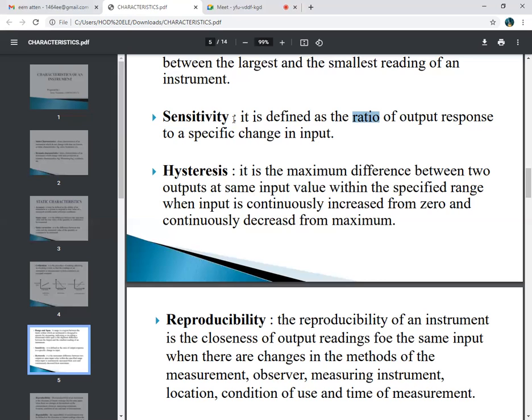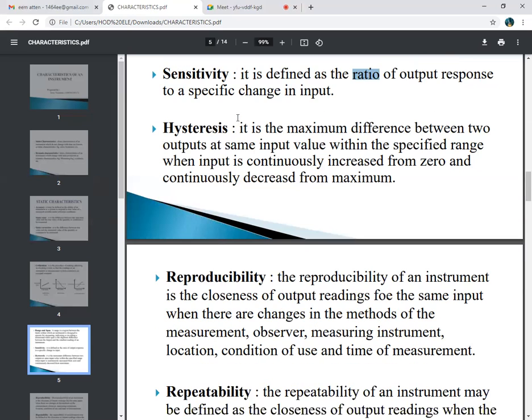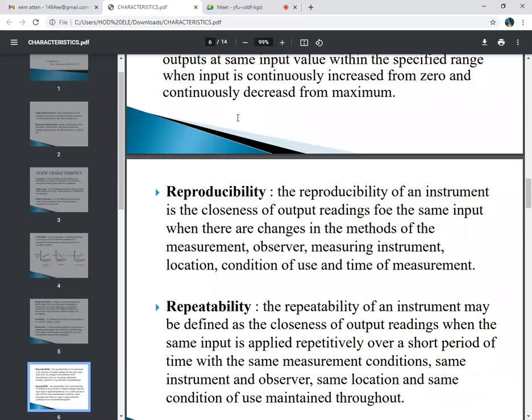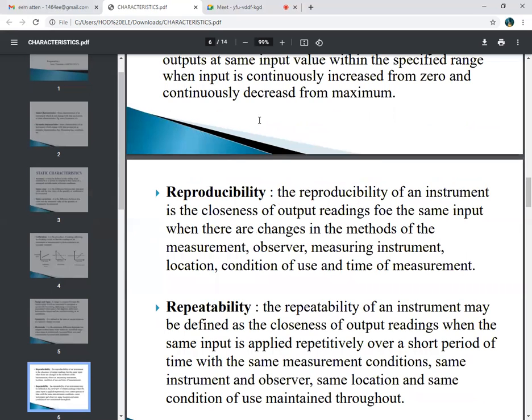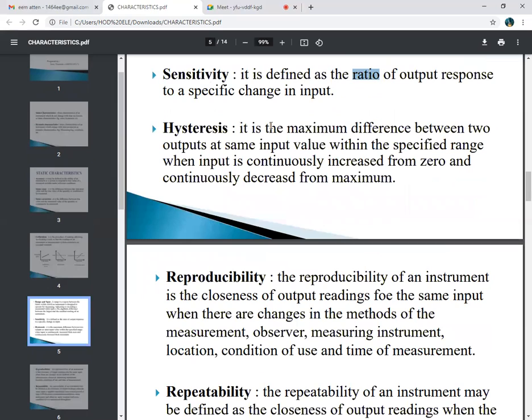Next static characteristic is hysteresis. So what is meant by hysteresis? Hysteresis is nothing but the maximum difference between two outputs. If the first time the difference is 5%, the second time 10%, then 20%, the maximum difference is nothing but our hysteresis.